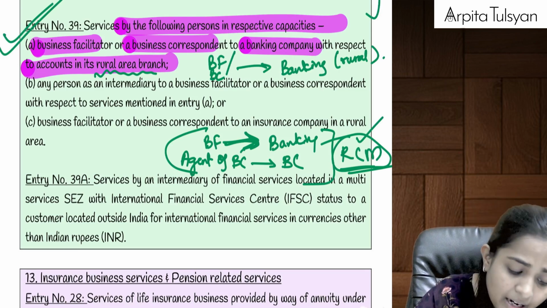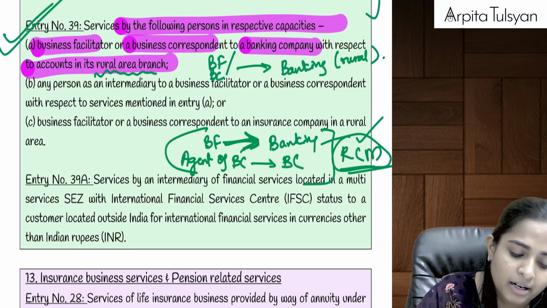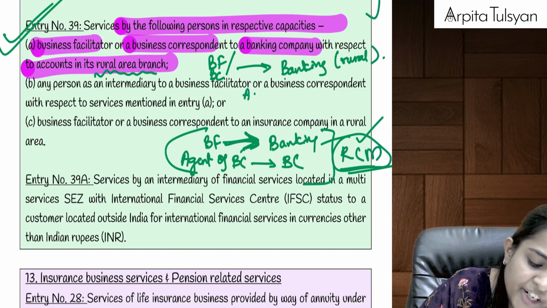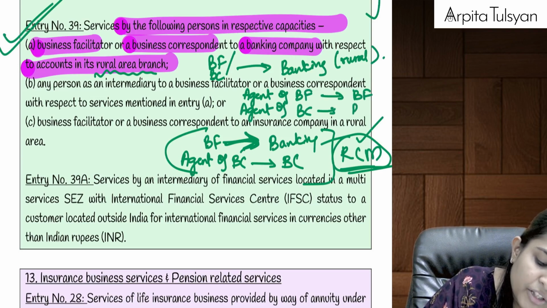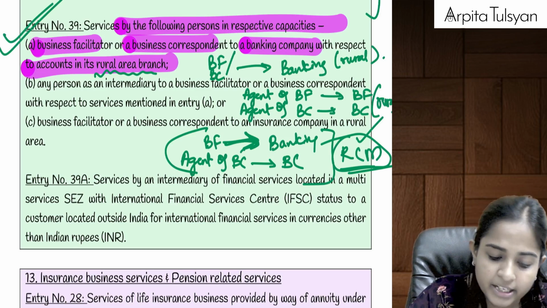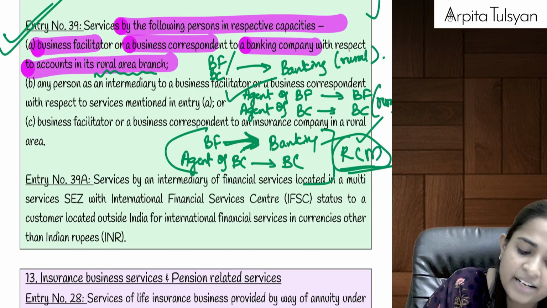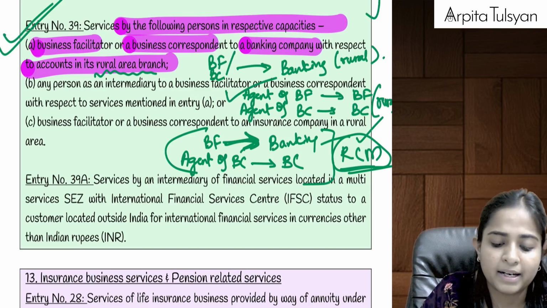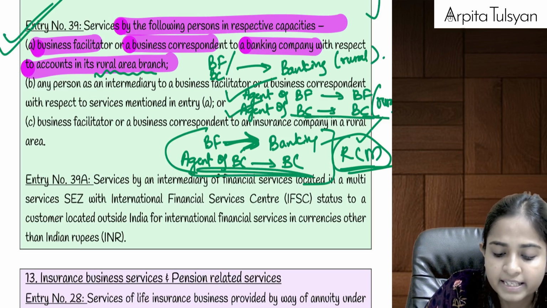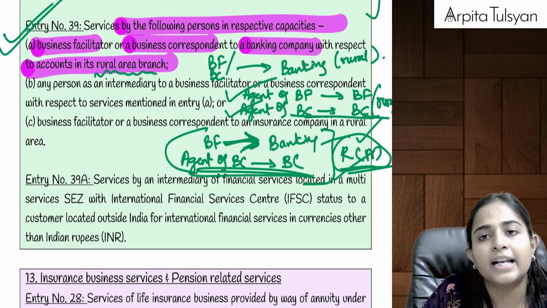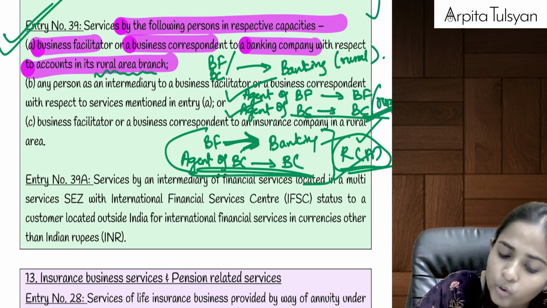Then similarly, any agent of a business facilitator providing service to the business facilitator, or any agent of a business correspondent providing service to the business correspondent, again for rural area, that will be totally exempt from GST. So earlier we thought it was taxable, but now they are telling us it is exempted. An agent of a business correspondent providing service to a business correspondent, we had studied, is taxable under RCM. But if it relates to rural, it is made exempt.